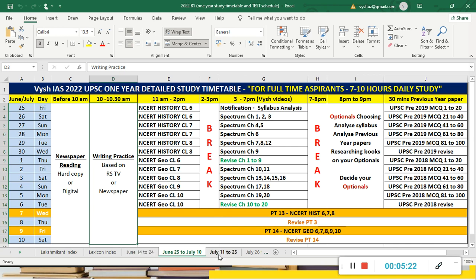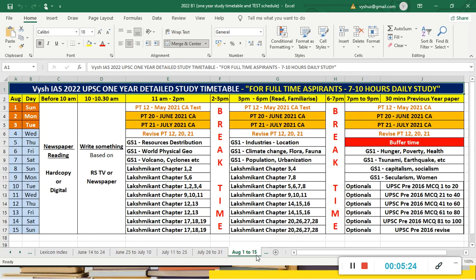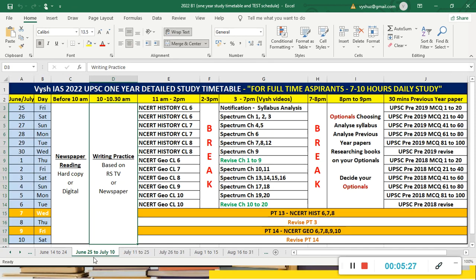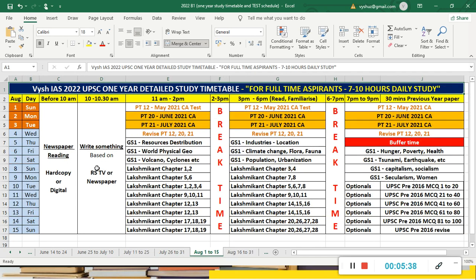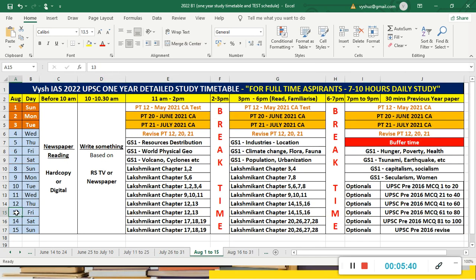And like this is a 365-day timetable. This is a 365-day editable timetable, meaning in case you are joining late, you can go and edit this. Instead of the 29th, I'm starting on the 1st or whatever. So you can edit this timetable and use it. But whatever tests are already completed, those will be given to you on day 1. For example, today's date is August 13th, Friday. Till now, if you see PT 21, till test 21 is already given to our students.